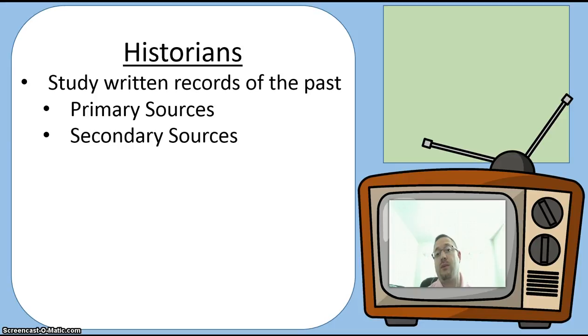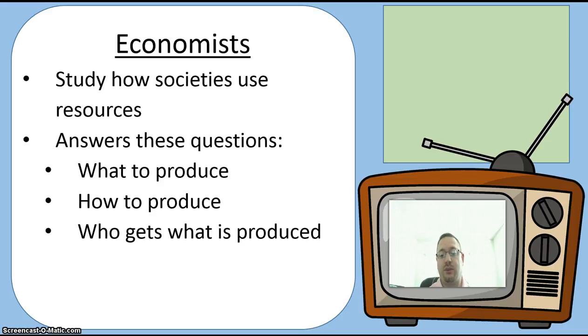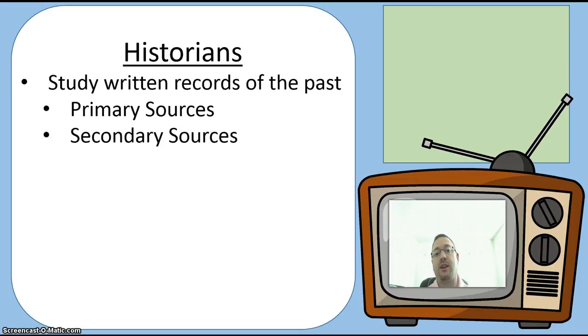In this class, we're historians. We are studying written records of the past. Those records can fall into two areas. You have primary sources and you have secondary sources. Primary sources are things that are written or recorded by someone who was actually witnessing the event. Whereas a secondary source is someone who read something that someone witnessed and is now writing about it. So that is the difference between primary and secondary sources.